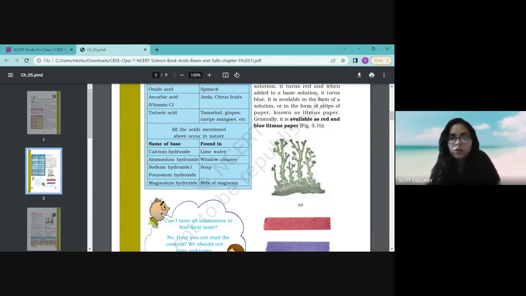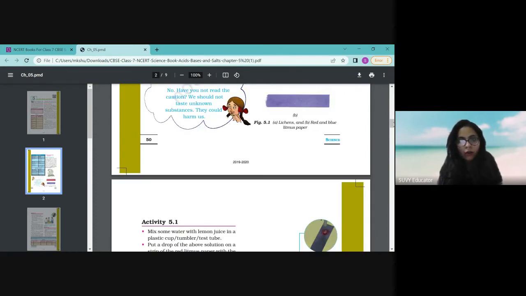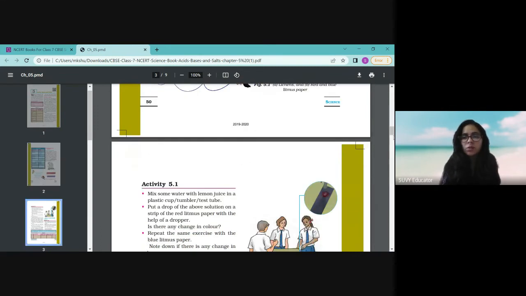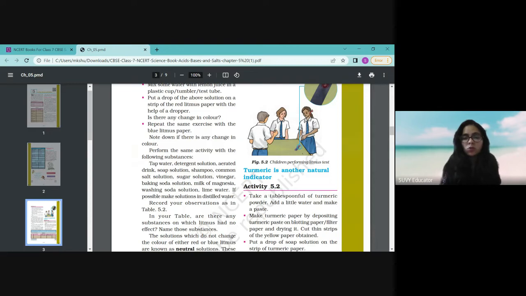Your litmus paper is available in two colors, one is red and the other is blue. If the substance is acidic, it will change the blue litmus to red, and if the substance is basic, it will change the red litmus to blue. Okay.